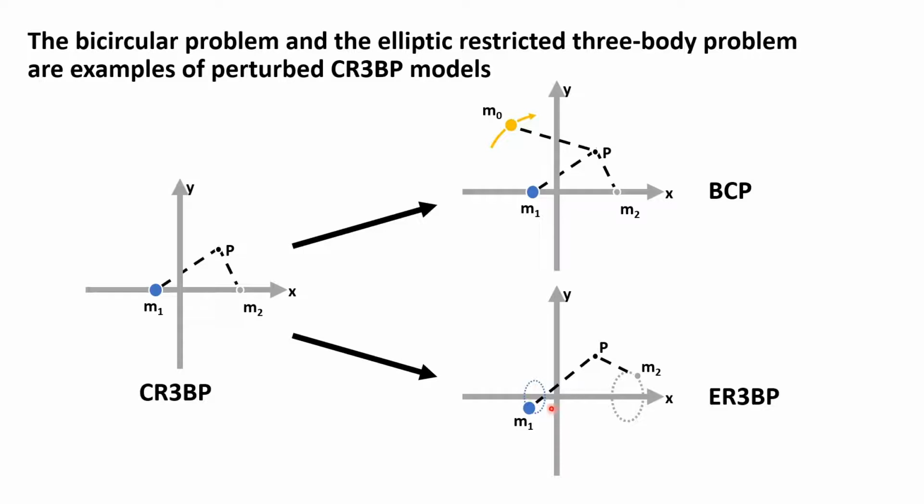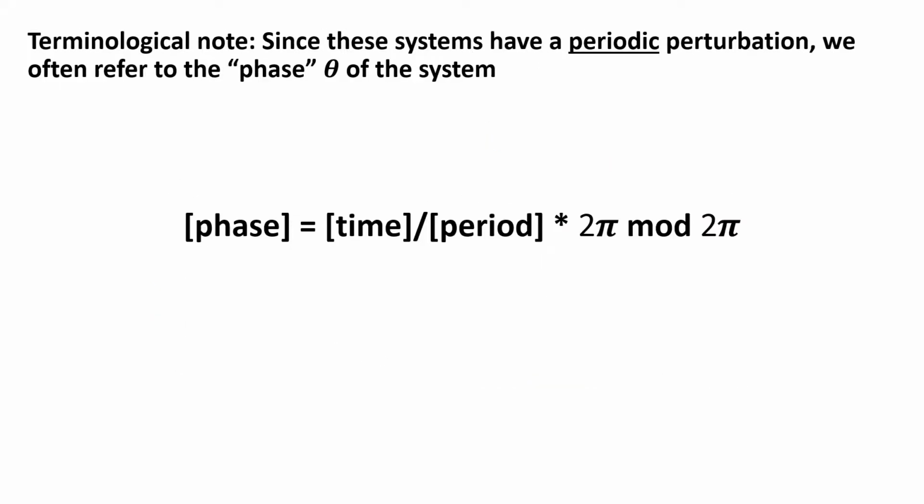Instead, we use an average rotating frame in which the Earth and Moon now trace periodic paths in the plane. As a terminological note, since these systems have a periodic perturbation, we often refer to the phase state of the system. The phase state of the system, which can be used instead of the time, is the time rescaled and modded to be between 0 and 2 pi.